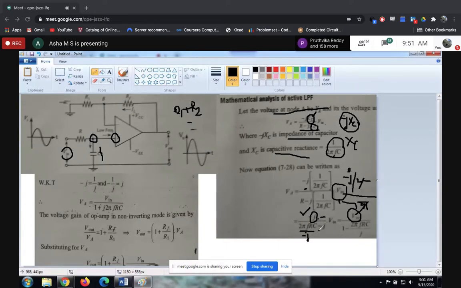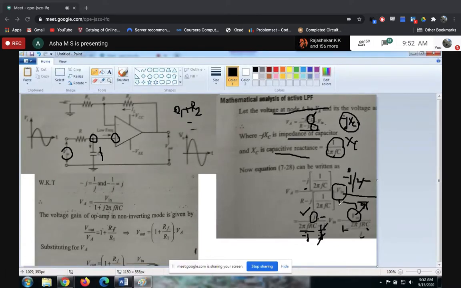This minus and minus get cancelled, and the j gets cancelled. You will be left with plus 1, correct. So this plus 1, I'm writing it first. Here, this j is minus, I'm writing it as 1 minus j times 2 pi FRC in the numerator, and j in the denominator. Got it?